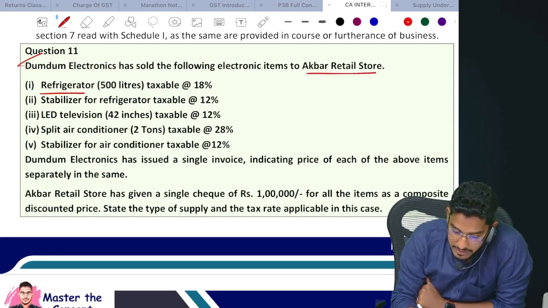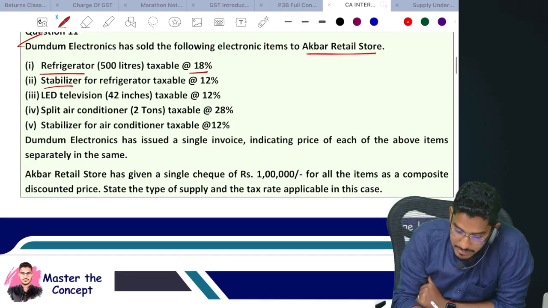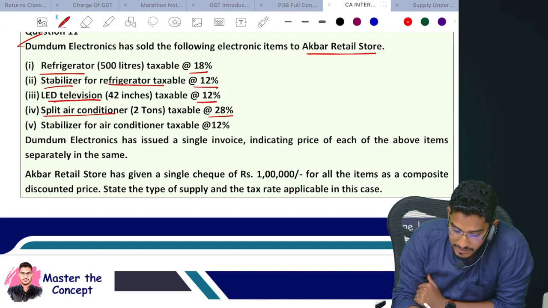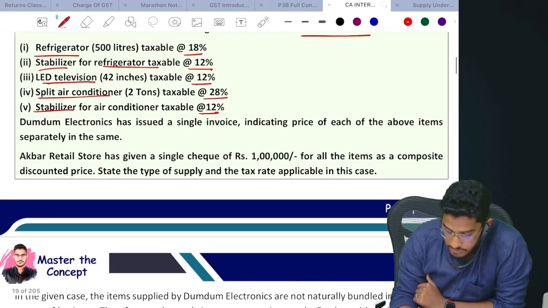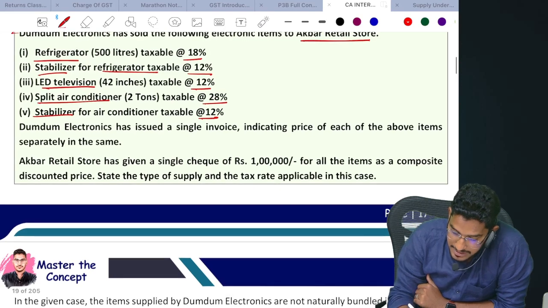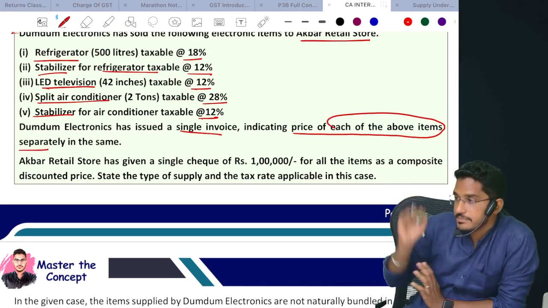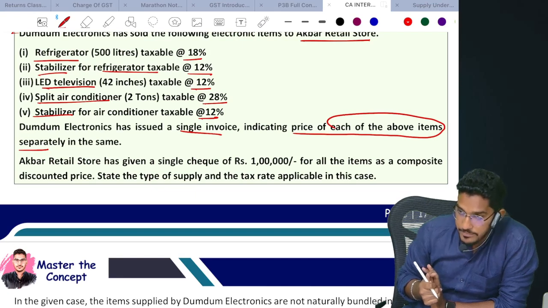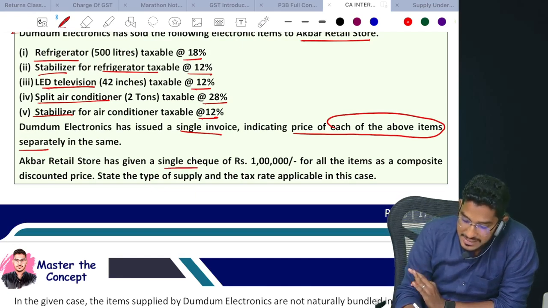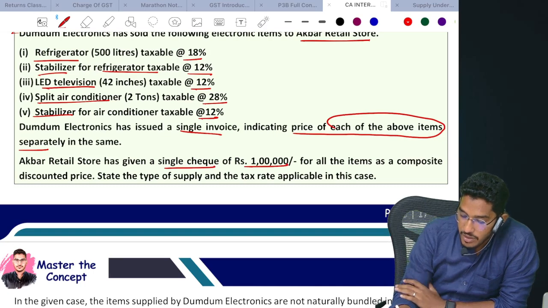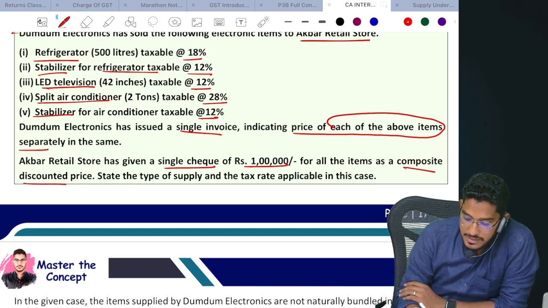Refrigerator 500 liters taxable at 18%, stabilizer for refrigerator taxable at 12%, LED television taxable at 12%, split air conditioner taxable at 28%, stabilizer for air conditioner at 12%. Dum Electronics has issued a single invoice indicating the price of each of the above items separately. Akbar retail store has given a single cheque for 1 lakh rupees for all the items as a composite discounted price. State the type of supply and tax applicable in this case.